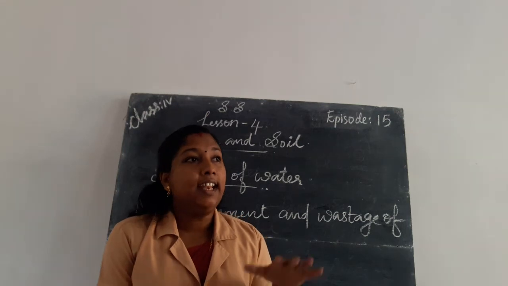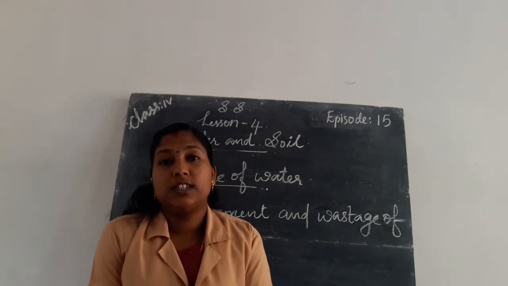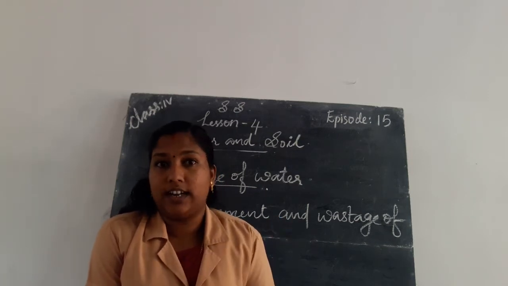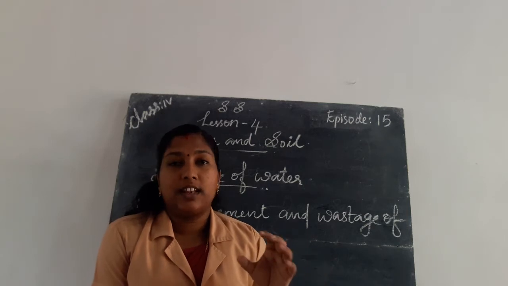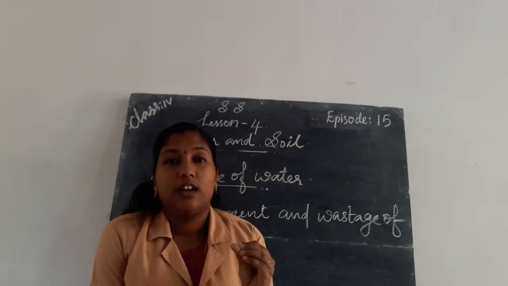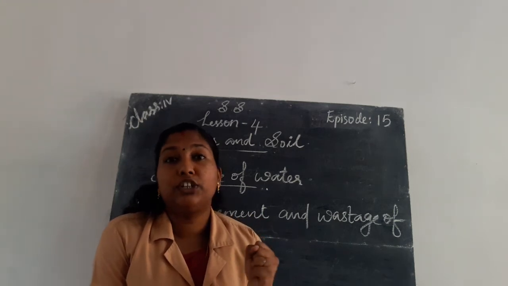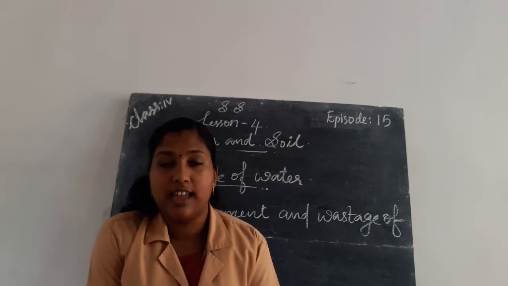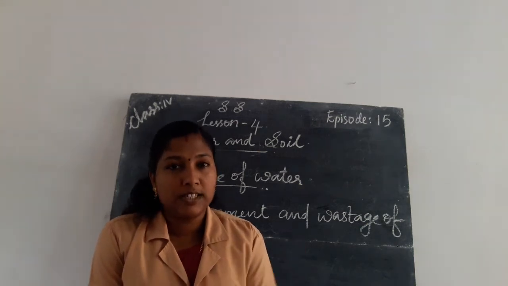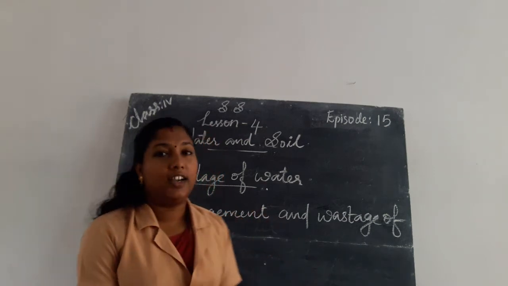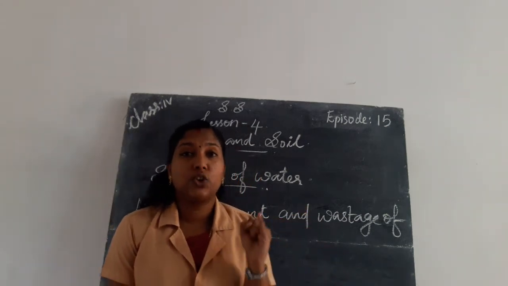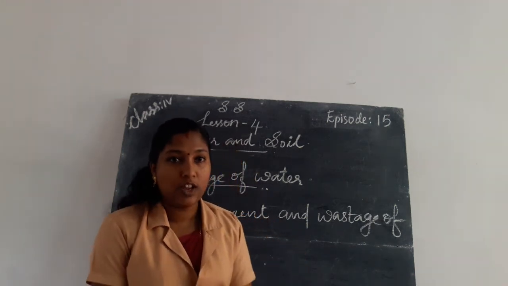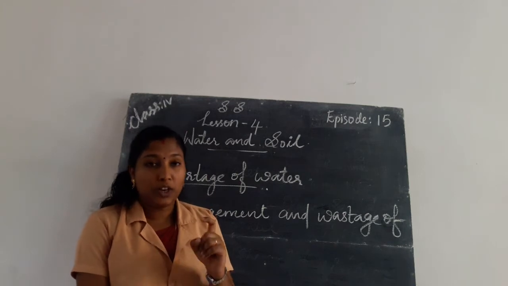Next, we know that in our country lots of water resources are present. During monsoon season, India gets lots of rain, but the people living in India do not have the ability to conserve or store water and supply it to the dry areas. So due to mismanagement and wastage of water, we face shortage of water during summer season.